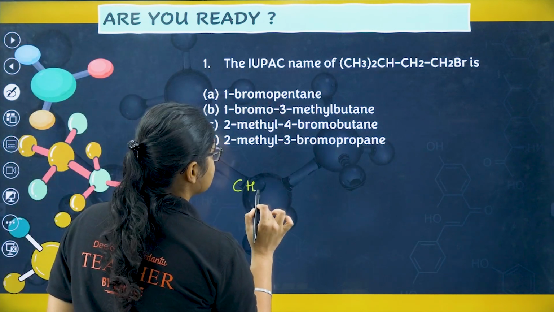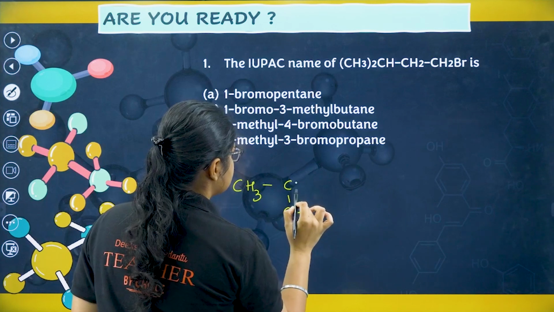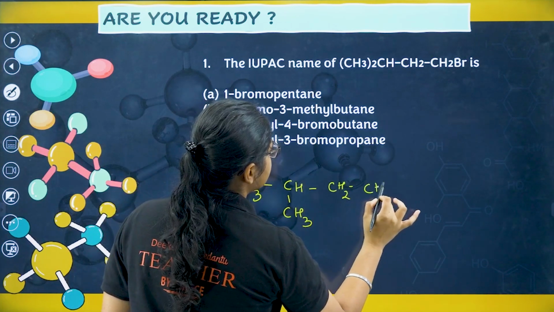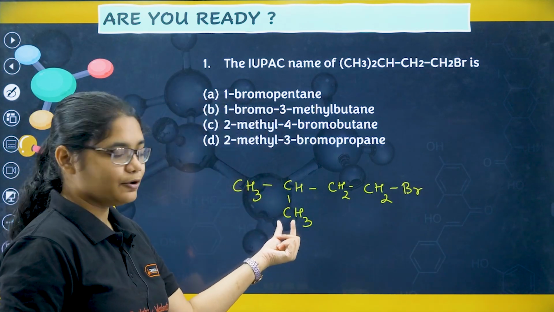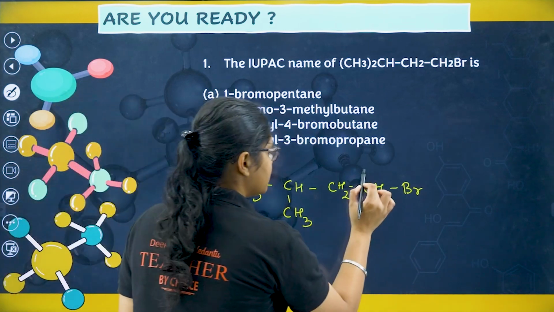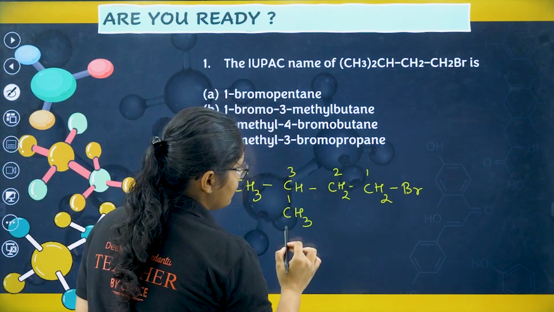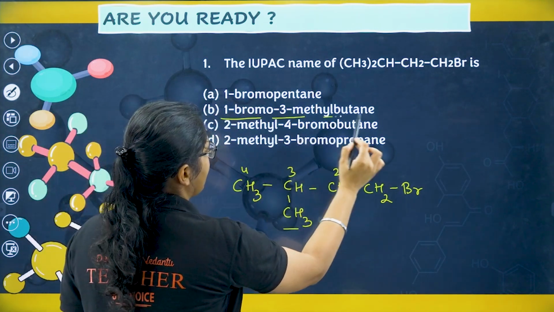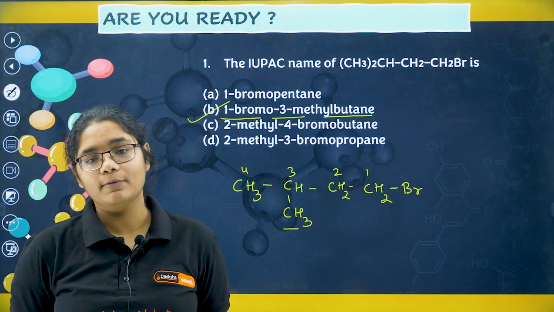I have CH3, then CH3, CH. I hope all of you know how to expand this one, CH2, and then Br. So from the alkyl groups, halogen is given more importance, so numbering should start from here. So I have 1-bromo 3-methyl butane. Option number B is my correct answer, and I hope all of you have got